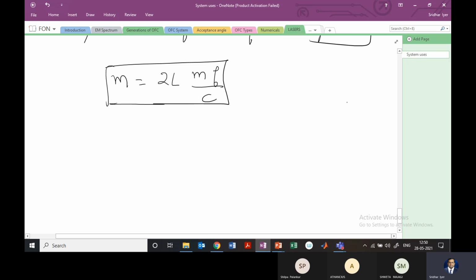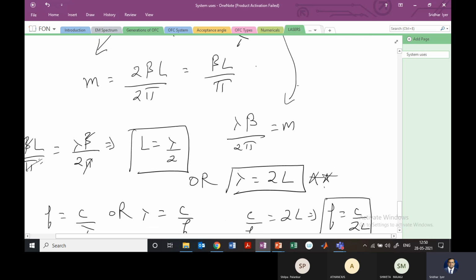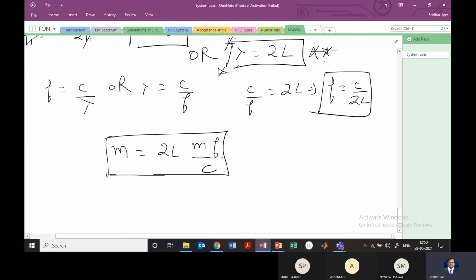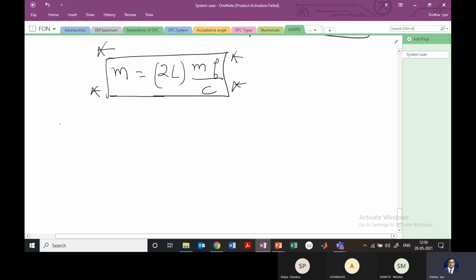So just to write which equations are important, you'll have lambda equal to 2L as one of the important equations, and the other one will be for m, the integer, that is 2L into mf by c. Now, we have seen in that diagram that the intensity, if I just roughly draw it, with the wavelength or the frequency was something like this. So this was a very small spectral width as compared to that of the LED.